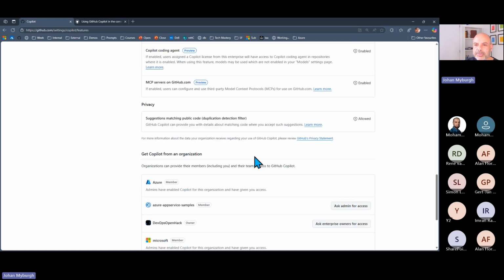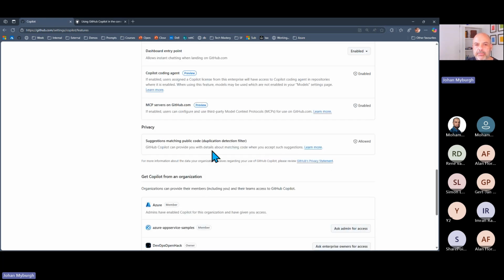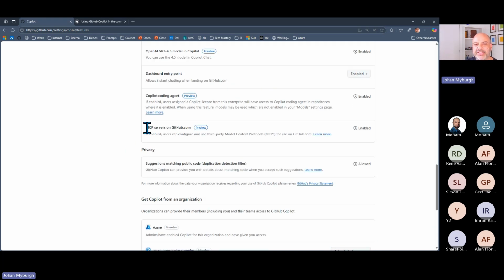And towards the bottom here, you will see whether I allow MCP servers. A little bit more on that. MCP servers, you might have heard a lot about that over the last week with Build. MCP servers is a specific type of service you can implement that brings you retrieval augmented generation capabilities.